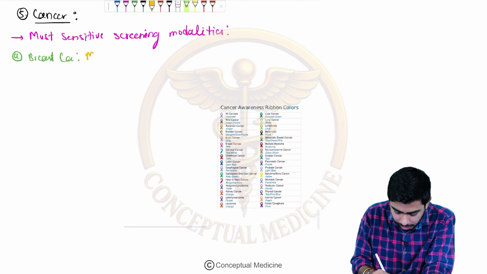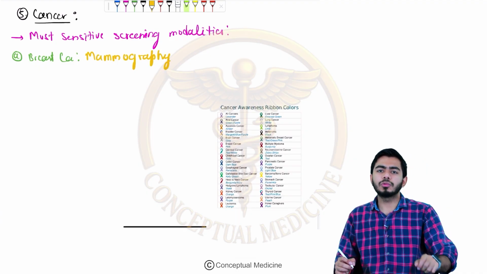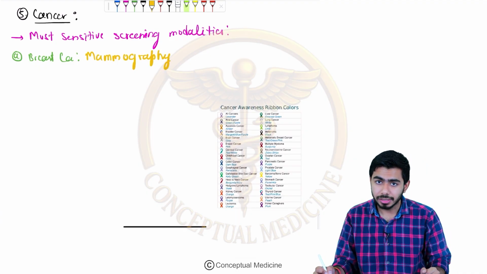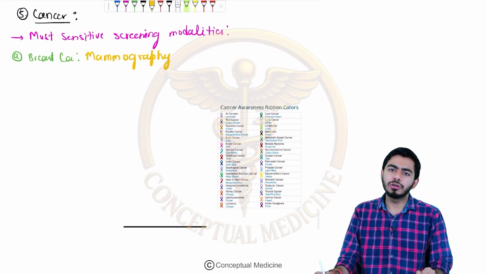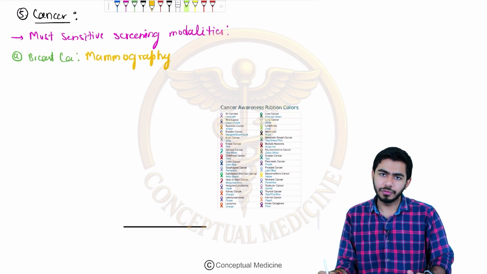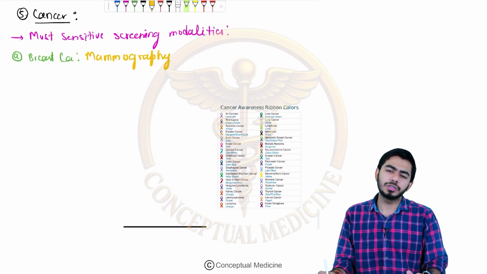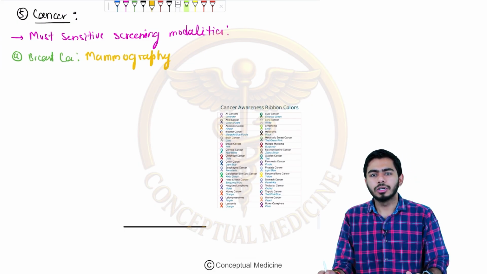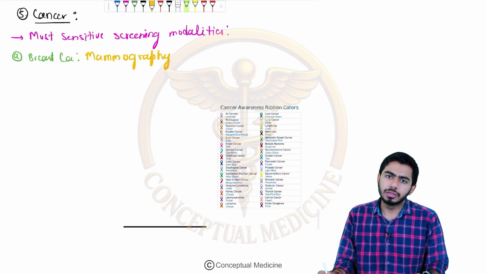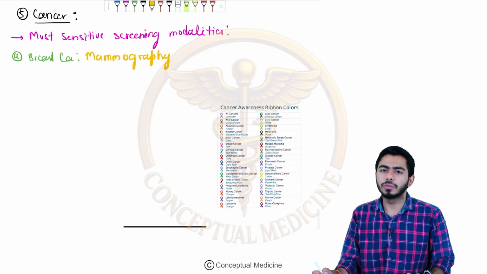Mammography. And it is usually advised that females above 40 years should go for mammography on an annual basis, so that we find breast cancer in the early phase itself, right? Otherwise, most females come to the breast surgeon basically in the third stage, and that obviously does not have a very good prognosis.